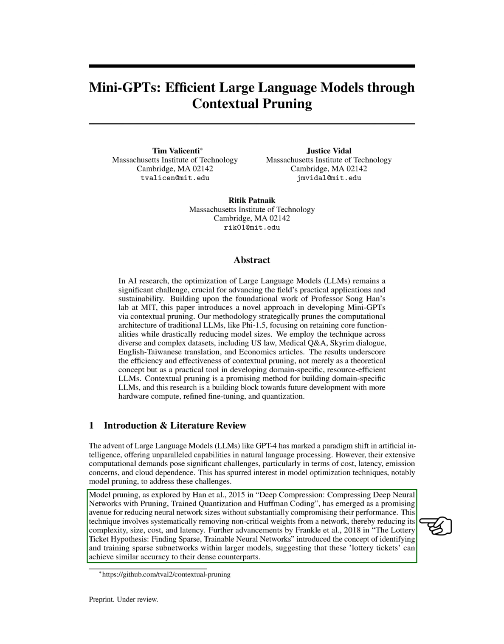Further advancements by #1803.03635, in their work titled The Lottery Ticket Hypothesis, Finding Sparse, Trainable Neural Networks, introduced the idea of identifying and training sparse sub-networks within larger models, suggesting that these lottery tickets can achieve similar accuracy to their dense counterparts.